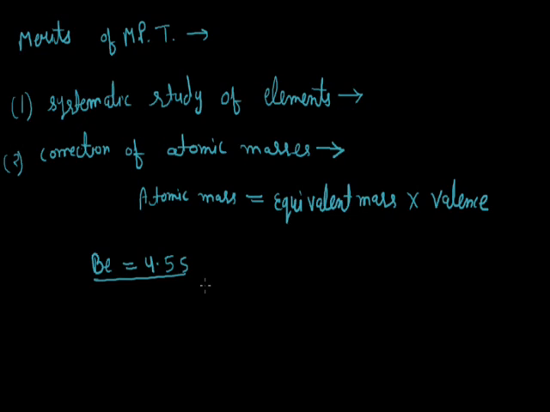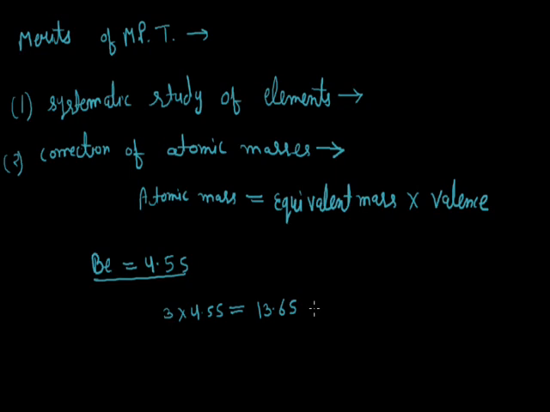So the atomic mass of the element comes out to be 3 into 4.55 equals 13.65.